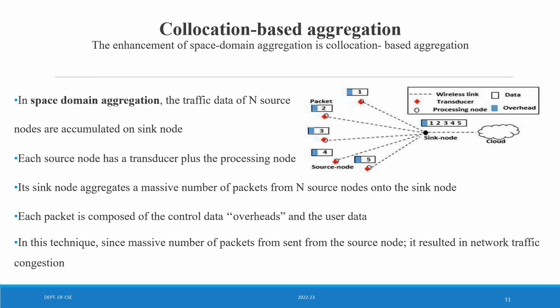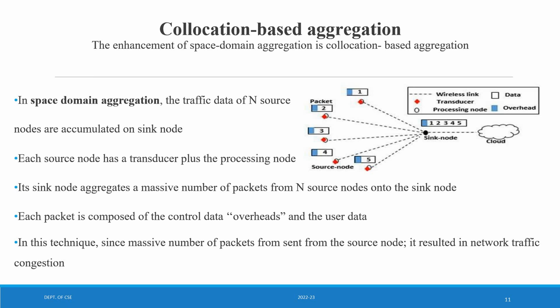Here you can see there are different sources sending data packets, and each source has its own transducer and its own processing node, all going through a single sink node. So here we can see the space domain aggregation: the traffic data of n source nodes are accumulated to a single sink node. Each source node has a transducer plus a processing node. The sink node aggregates a massive number of packets from n source nodes.